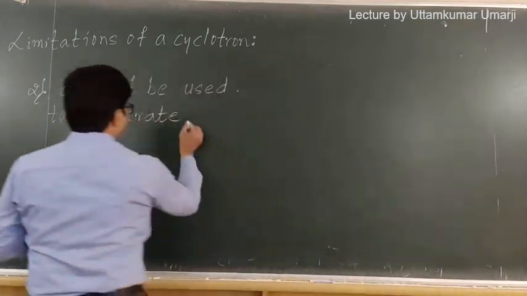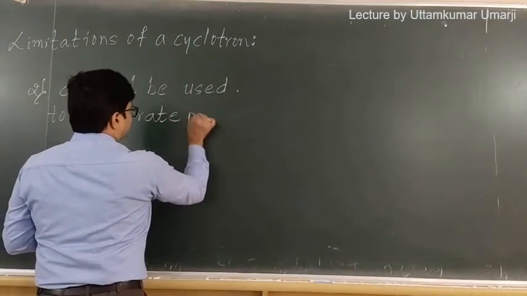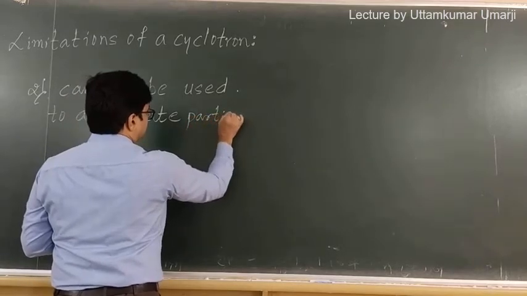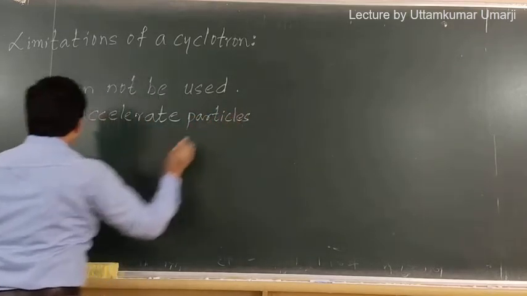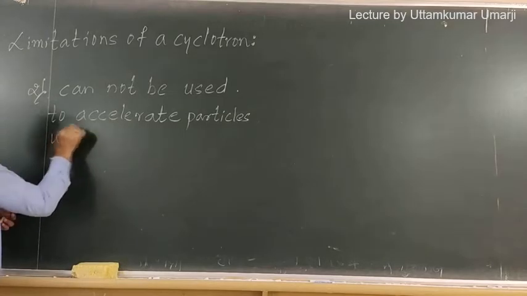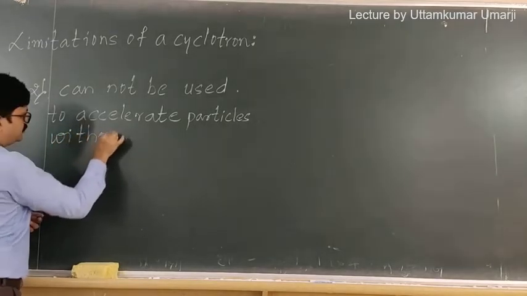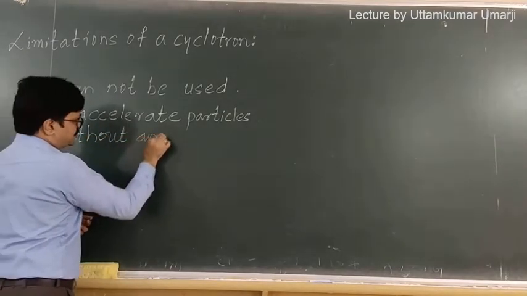So that means particles without any charge.